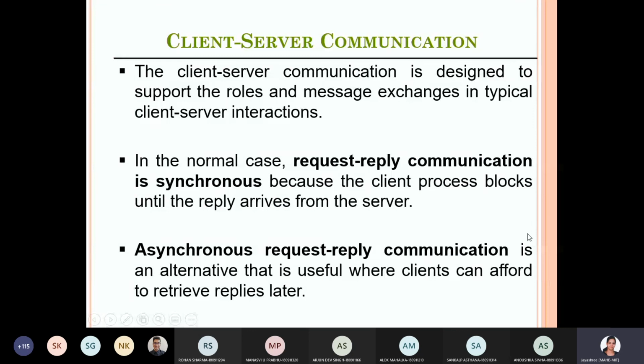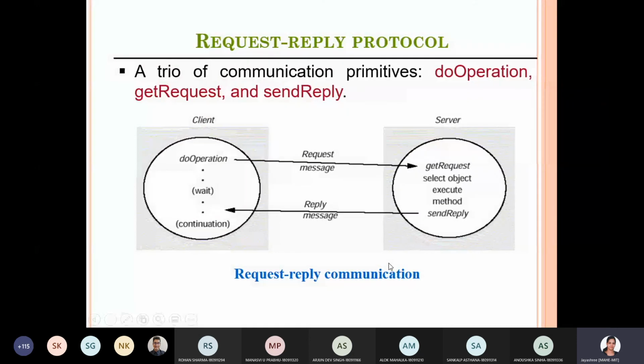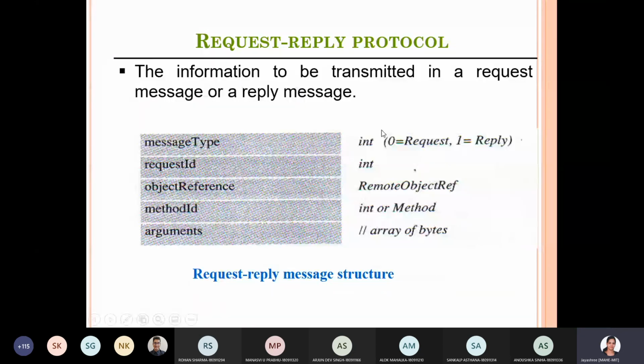The client server communication in distributed systems is referred to as request reply communication, which is sometimes synchronous and sometimes not synchronous. Generally it is built over UDP datagrams. The request reply protocol works with two primitives, do operation, get request, and send reply. Each of these has its own prototypes, which pass the object reference and the method to be invoked. This is the request reply message structure: message type, ID, object reference, method ID, and arguments.